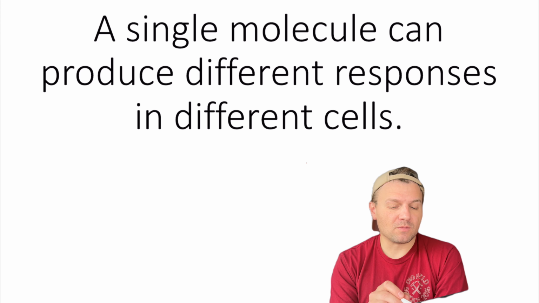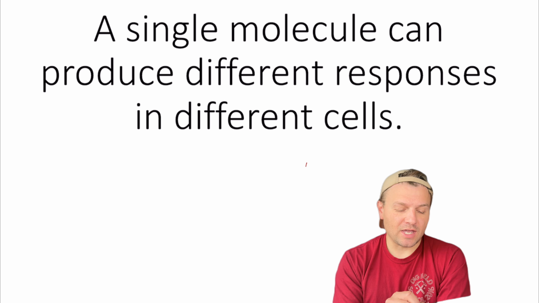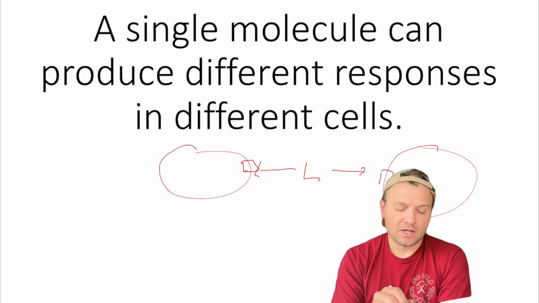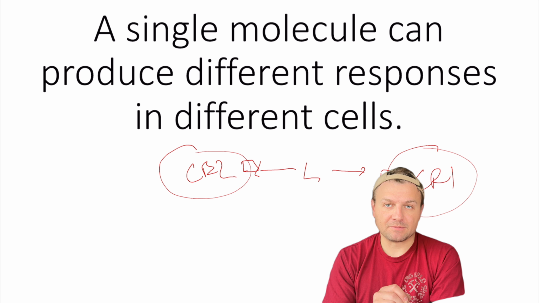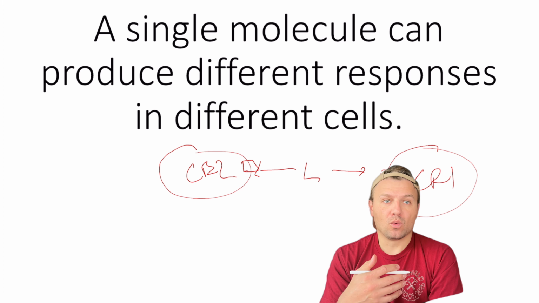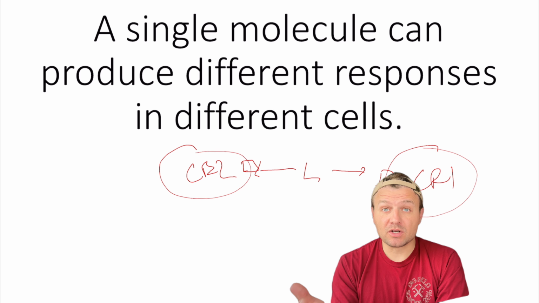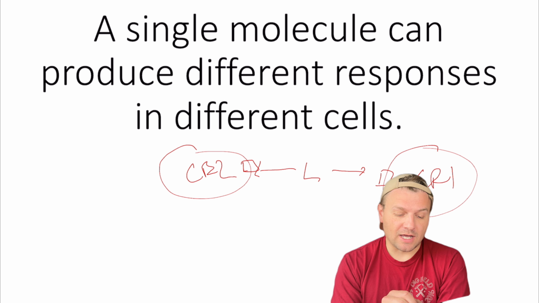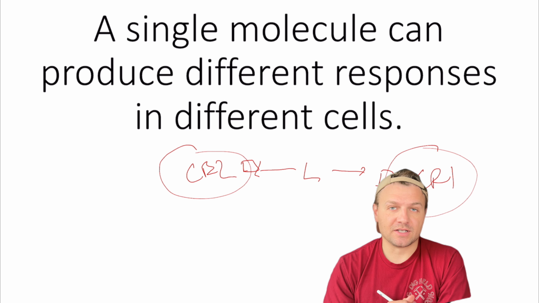Number 4, a single molecule can produce different responses in different cells. So what this is saying is if we have a ligand and it attaches to one cell versus if it attaches to another cell, you're going to have a cellular response in each cell that's a little bit different. This can happen. This is how our cells can efficiently communicate with each other and create different responses very quickly, if a single ligand can create two different responses in two different cells. So this one is true.